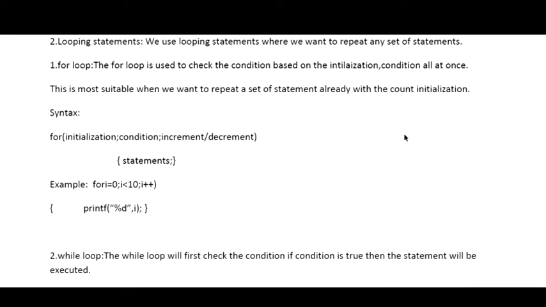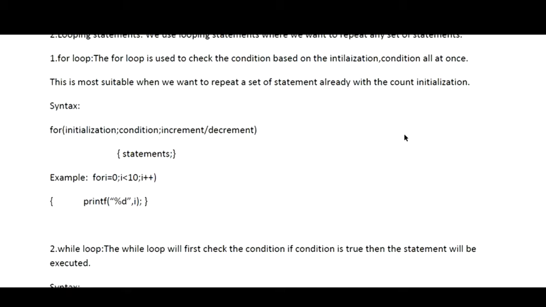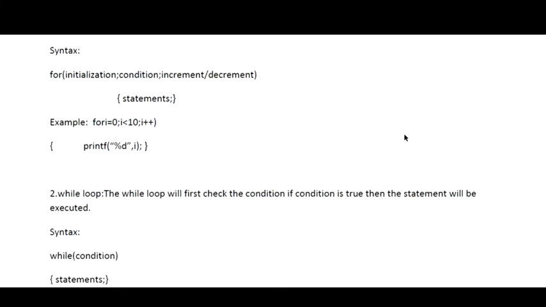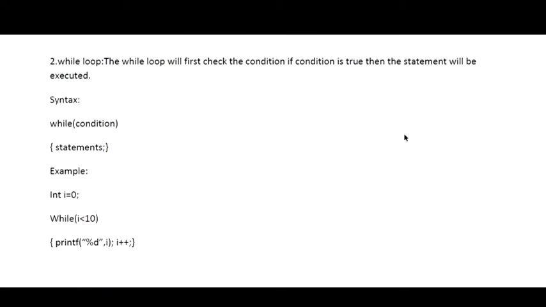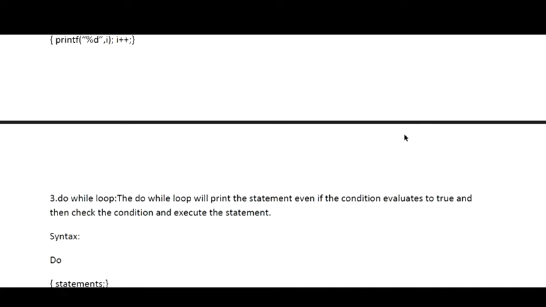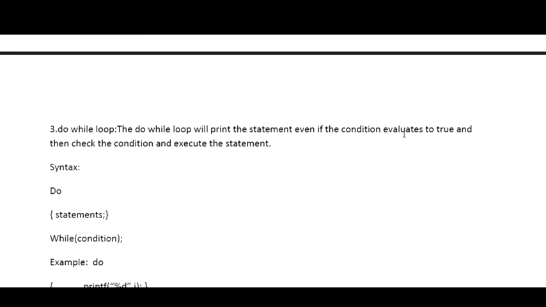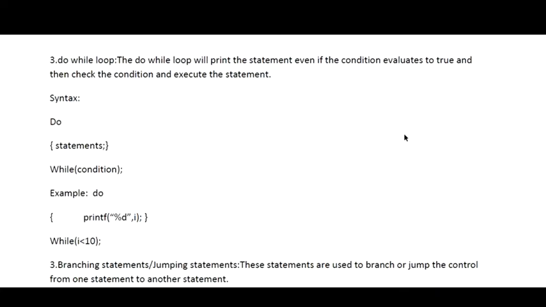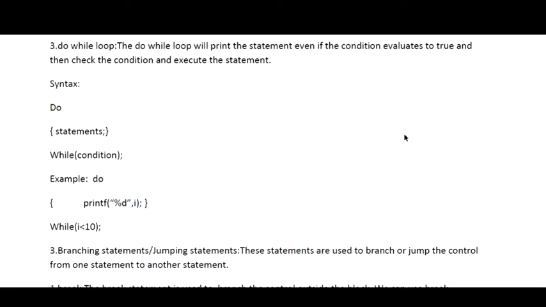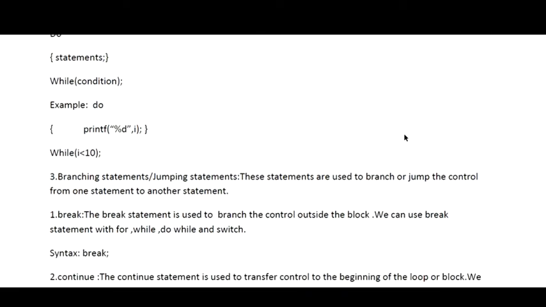The next thing that comes to mind is, what are sequential statements, or what we call iterative statements. Iterative statements basically include looping statements. Looping statements are of three categories: for loop, while loop and do while loop. You need to explain these with each and every syntax. I have already told you how you need to explain a question: the syntax, an example, and the explanation of that particular part.